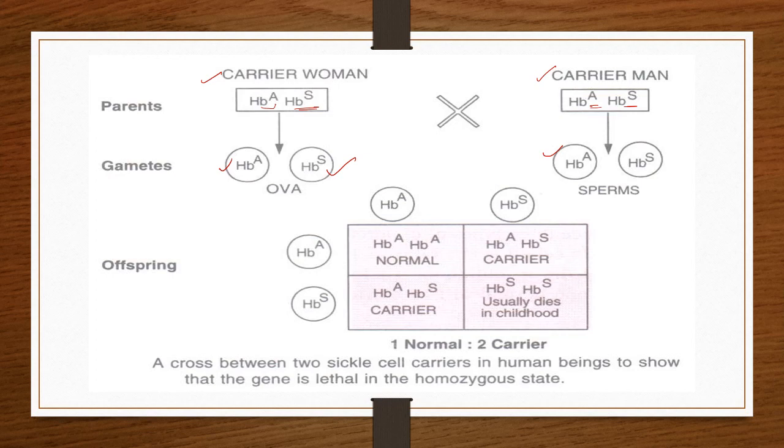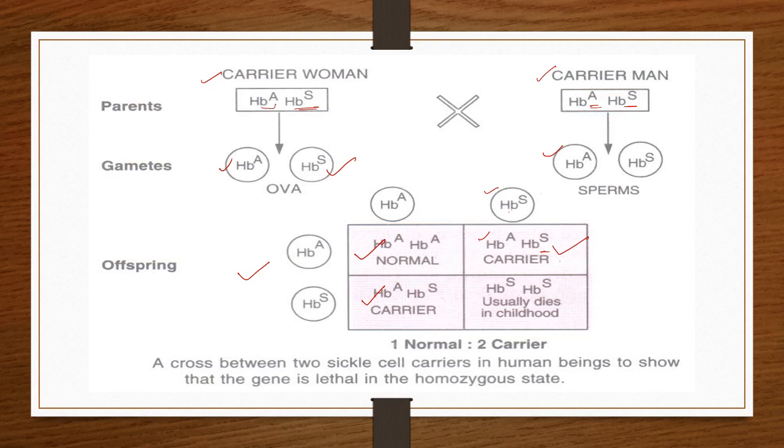So now we represent this with the Punnett square offsprings. When the normal ovum and normal sperm fuse, it forms the homozygous normal individual. And when this normal ovum fuses with a defective sperm, that means HbS sperm, then it gives one normal and one defective gene. That means it becomes a carrier offspring or progeny. And here it is also a carrier progeny.